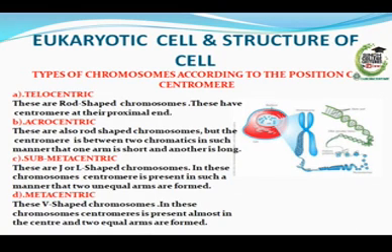Submetacentric: these are J or L-shaped chromosomes, in which the centromere is present in such a manner that two unequal arms are formed. Metacentric: these are V-shaped chromosomes, in which the centromere is present almost in the center and two equal arms are formed.